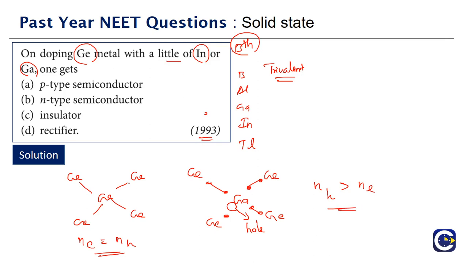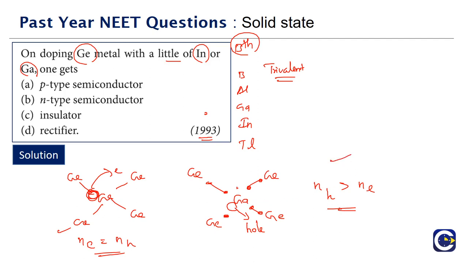Generally, if an electron goes out from its original position, it leaves behind a hole. That is the electron-hole pair combination, so the number of electrons coming out equals the number of holes. But here you are creating extra holes because of the electron-deficit site created as gallium occupies the place of germanium. That is why the number of holes will be more than the number of electrons.